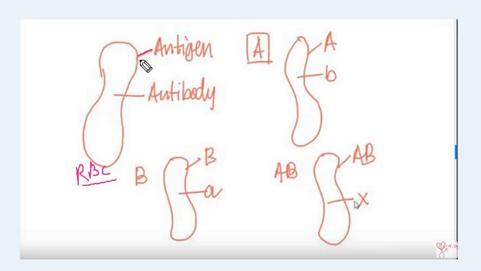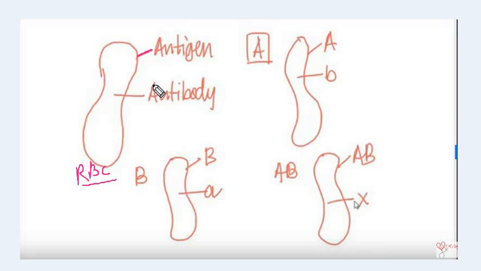On the surface of the blood cell, we have antigen present. And another important term we have to remember is antibody. Where is antibody present? Antibody is present in the plasma, that is, outside the blood cell.